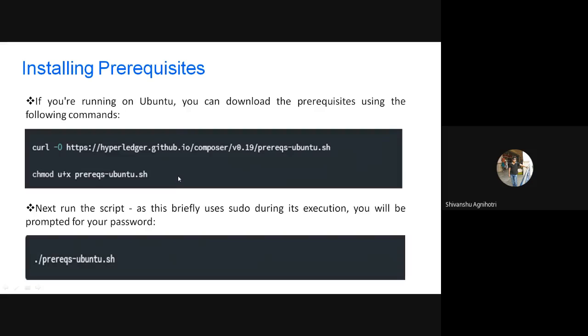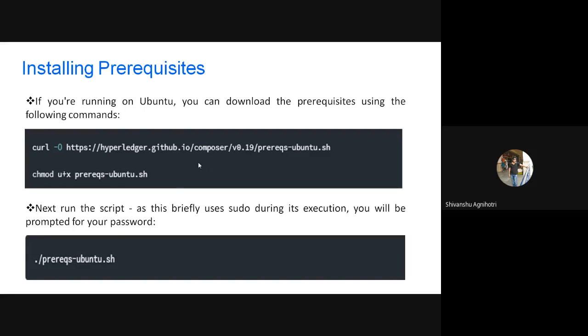There's no need to select all the prerequisites and install them one by one. Just download that .sh file on your system and run that shell file. This command alone is going to install all the prerequisites for you. That is why I'm suggesting that if you are going to develop any Hyperledger-based application, use Linux for your system development, because it is going to be very easy for you to develop the application.